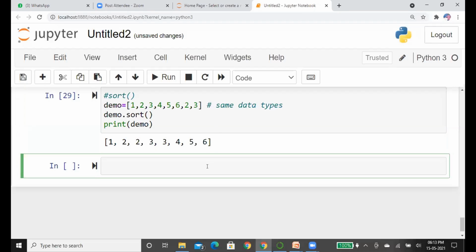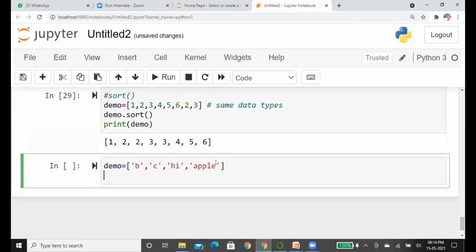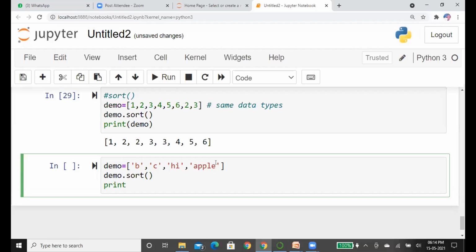And we can also apply the sort method on string data types. Suppose we have the strings B, C, hi. See here, the list contains 4 string items: B, C, hi and apple. Now we just sort this list. The list will be sorted according to alphabetical position.